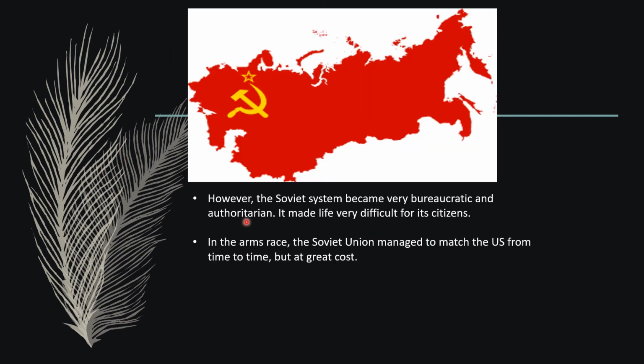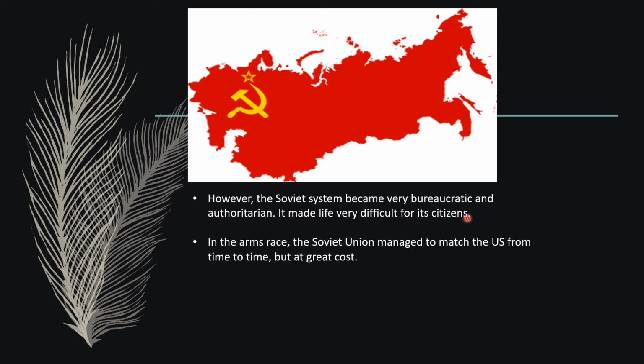In this picture, you can see how big USSR was. It had 14 countries within it, you can say 14 republics. This is the symbol of communism. However, the Soviet system became very bureaucratic and authoritarian. It made life very difficult for its citizens.